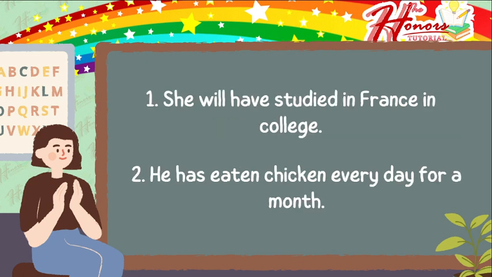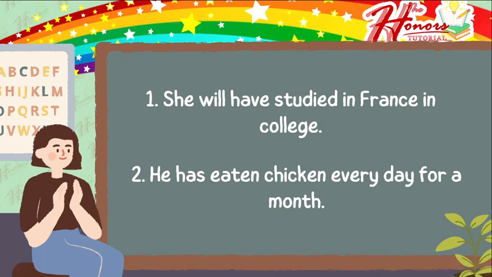First one, she will have studied in France and college. Can you tell first where is the verb? Okay, the verb is will have studied. And what tense of verb is this? Okay, very good. So we have here the future perfect tense. Good job. Number two, he has eaten chicken every day for a month.